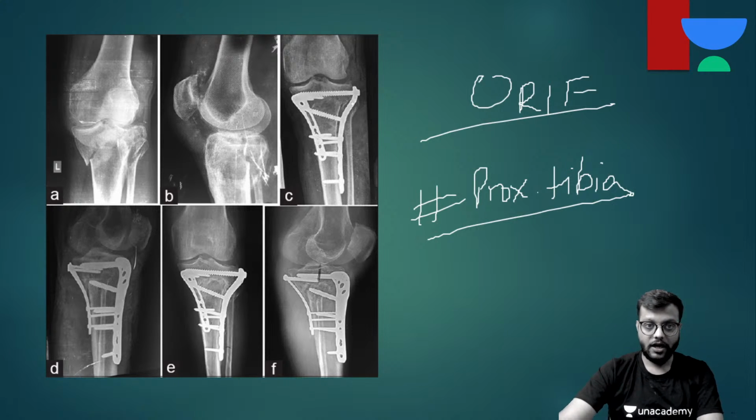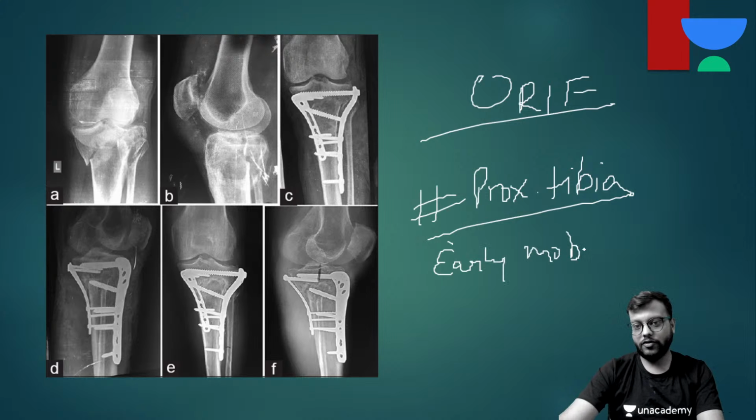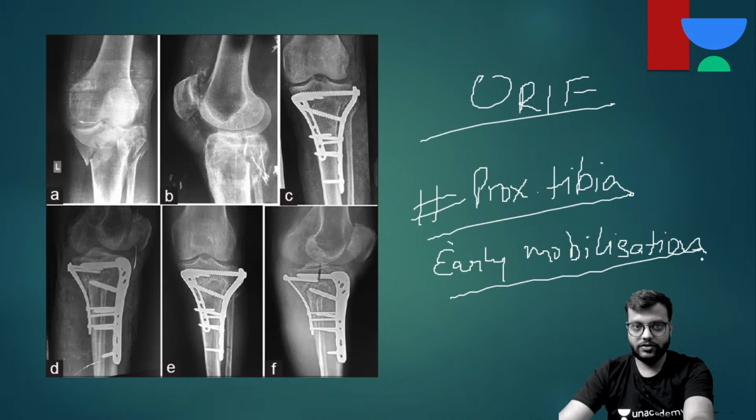Here you can see two plates and various screws are there to fix it. It helps in early mobilization, but there are more chances of infection and post-operative complications in this. Okay, so this is ORIF.